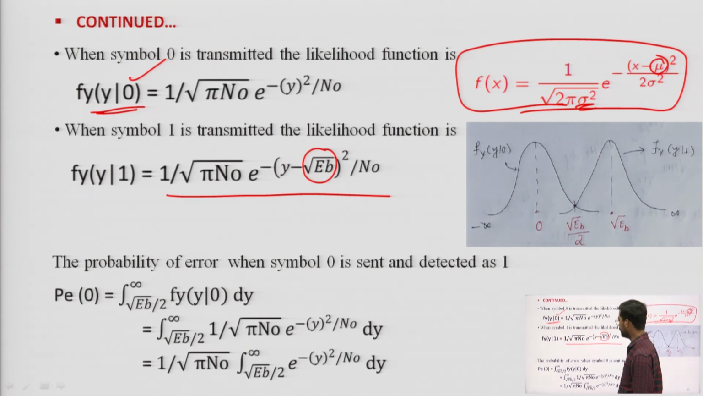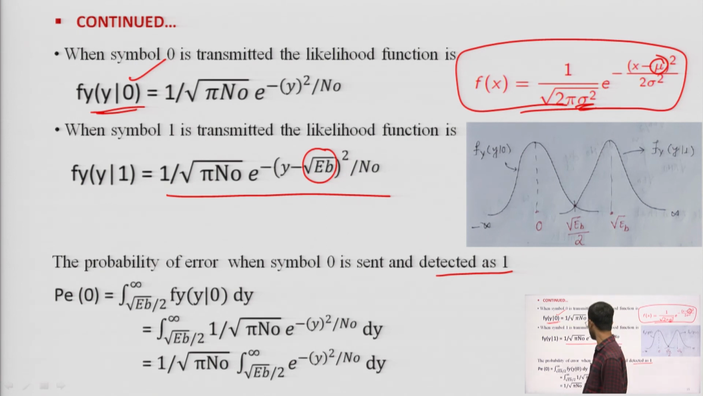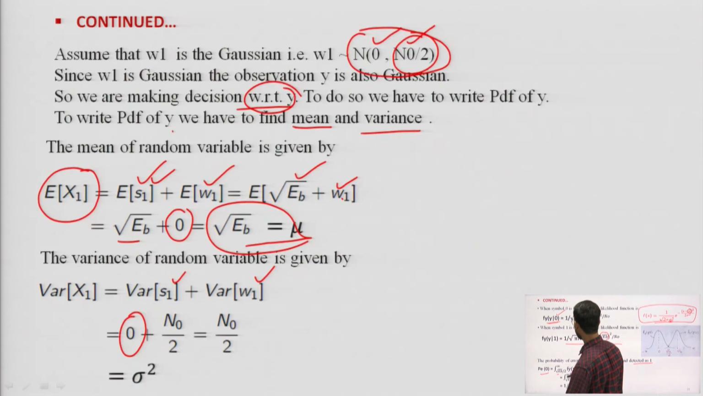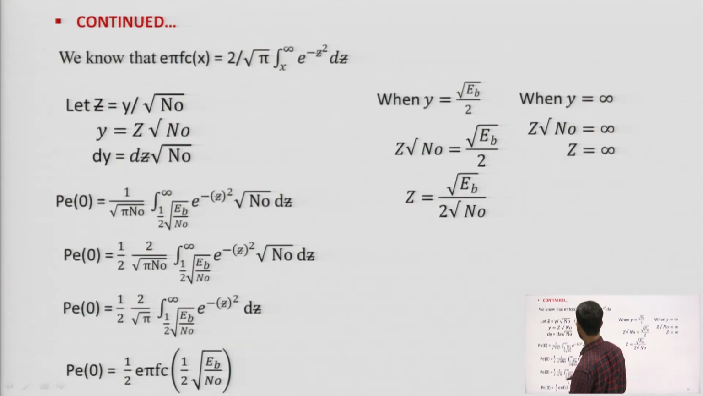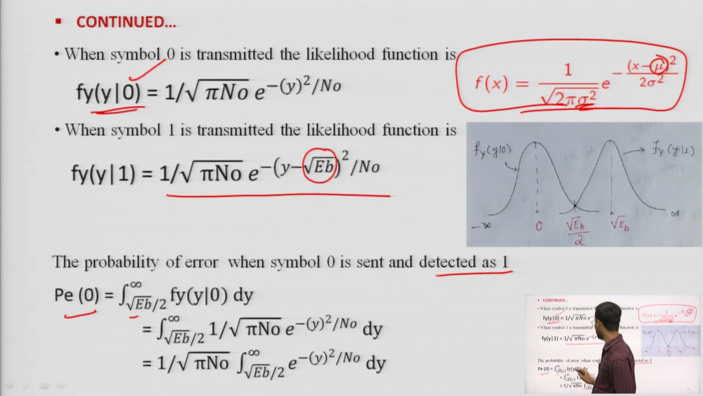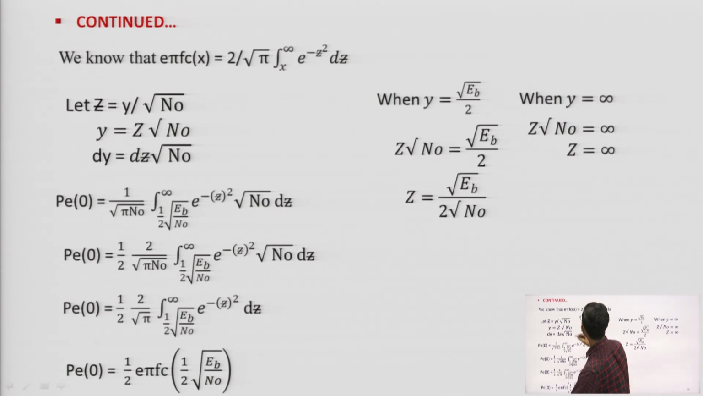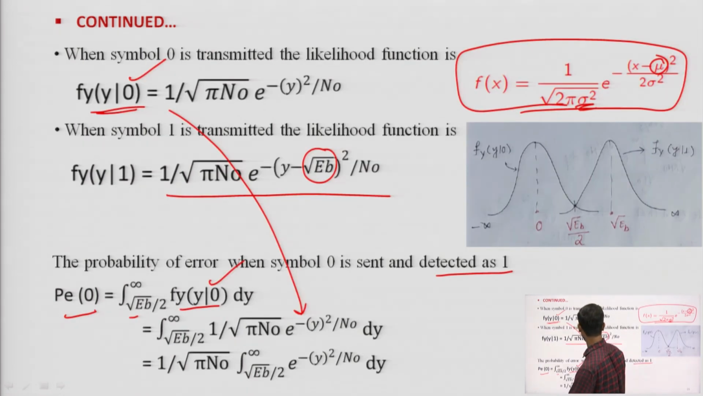So, the probability of error when symbol 0 is sent and detected as 1, that is p0, is the integral from root Eb by 2 to infinity, this region. I will integrate this f of y given 0 dy, and I will put this f of y here, and after some calculation I will find this. And how will I solve this?